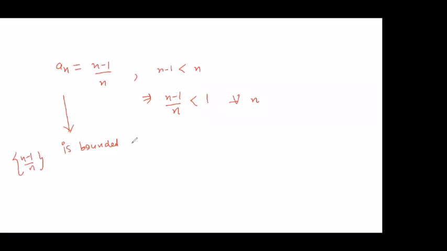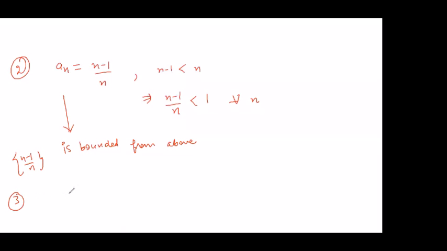So before going to more applications, I'll give you another example. Say you have the sequence n minus 1 by n. You can all see that whatever the value of n, n minus 1 is always strictly less than n. This implies n minus 1 by n is always less than 1 for all values of n. So this sequence is also bounded from above, right? This is the second example.